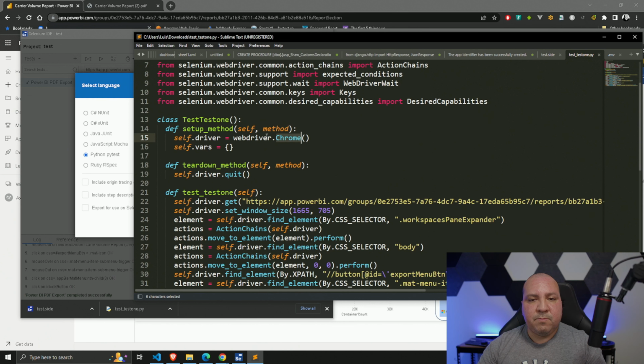And then because I did it in Chrome, it's specifying web Chrome drivers, but you could change it to Firefox, etc. Now it does take an argument, and in the drivers you could specify, but you've got to specify the path of that file.